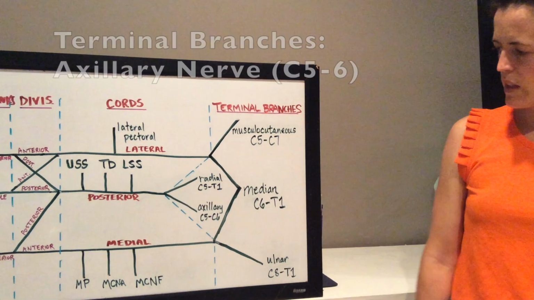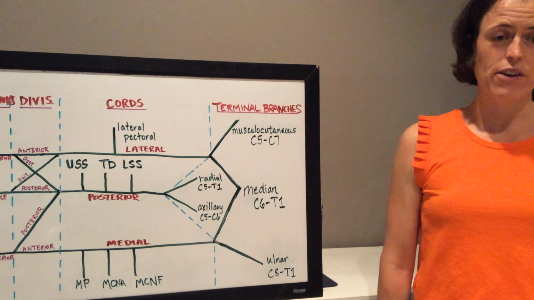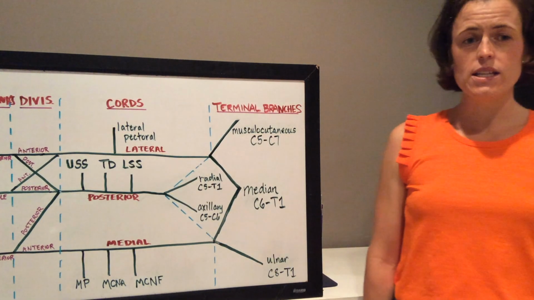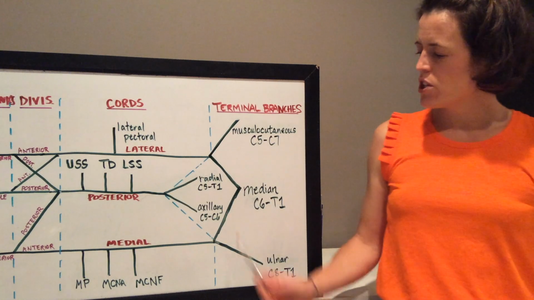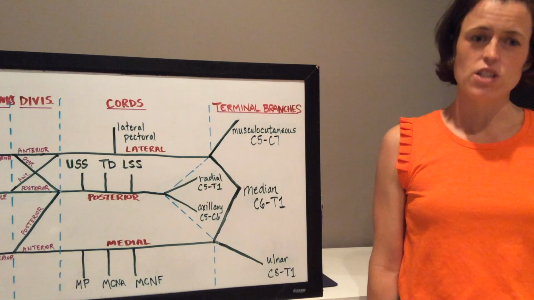Finally, the axillary nerve provides motor innervation to the teres minor and deltoid, as well as cutaneous innervation to the lateral arm. Injury to this nerve would result in impaired shoulder rotation as well as paresthesia to the lateral arm.